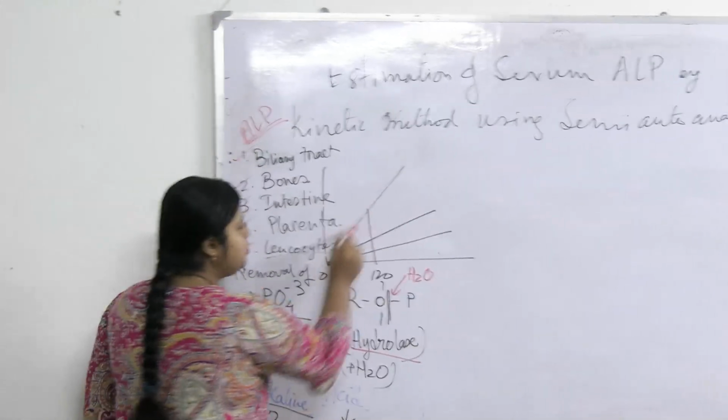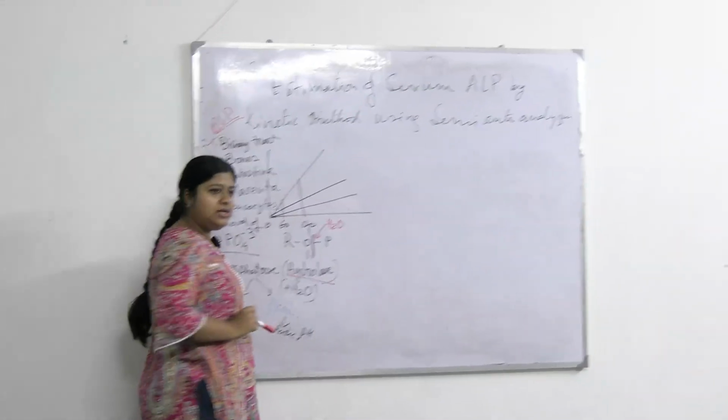So we will get two rates, the change of substrate to product in the first minute and then in the second minute, and then we can estimate the average change, and from that value we can estimate the concentration of the enzyme present. Clear? If there is more enzyme, the reaction will be faster.